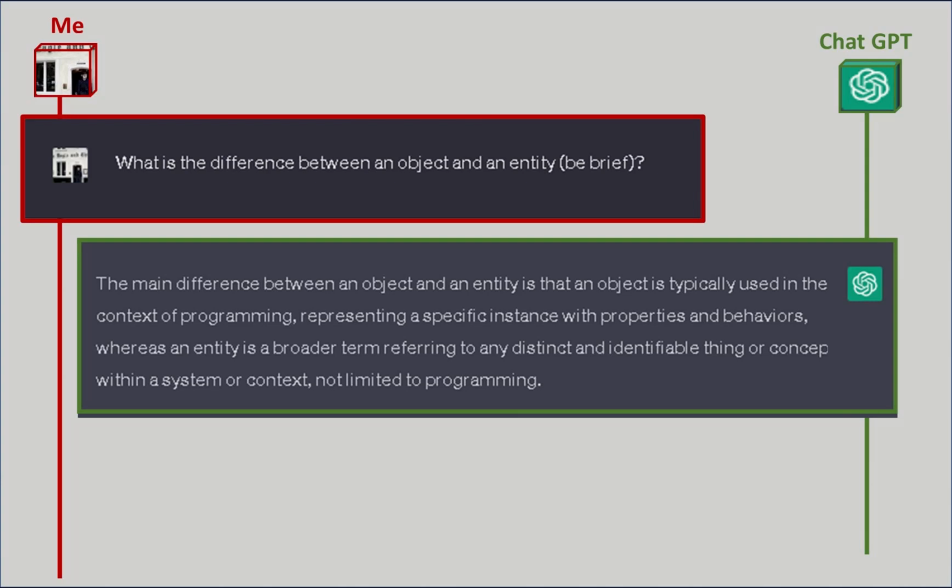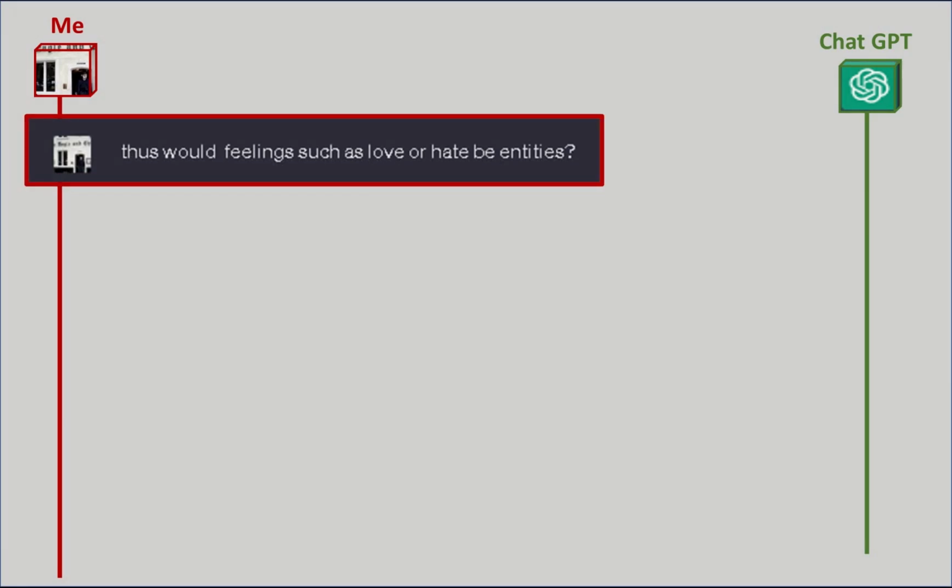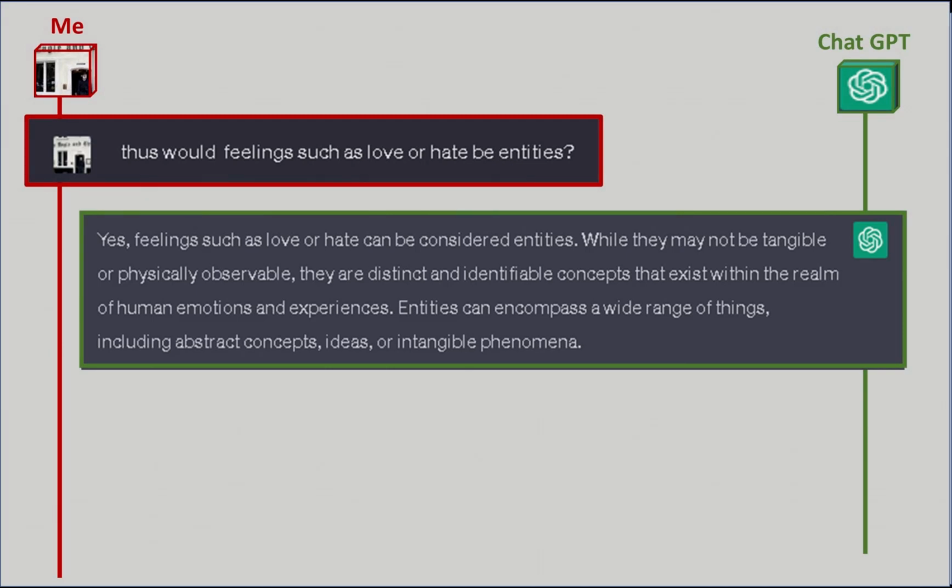Love the accent, but typically, thus would feelings such as love or hate be entities? Yes, feelings such as love or hate can be considered entities. While they may not be tangible or physically observable, they are distinct and identifiable concepts that exist within the realm of human emotions and experiences. Entities can encompass a wide range of things, including abstract concepts, ideas, or intangible phenomena.